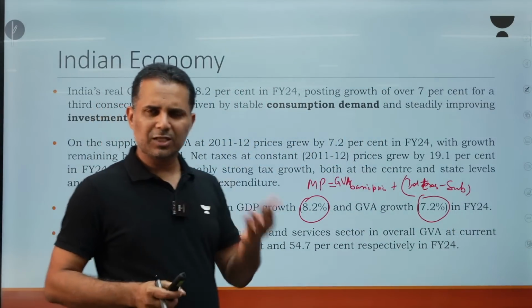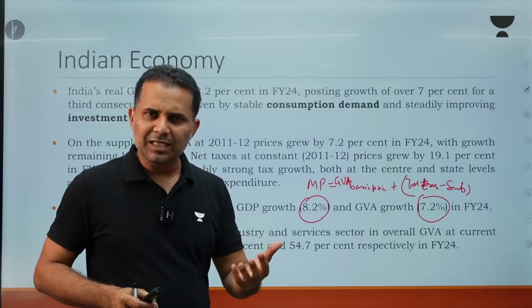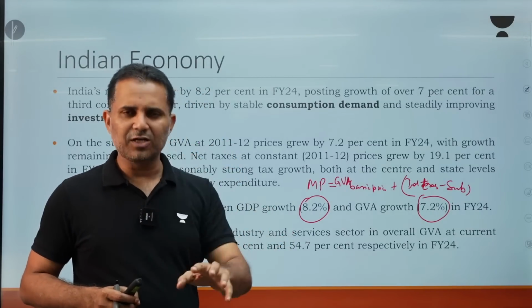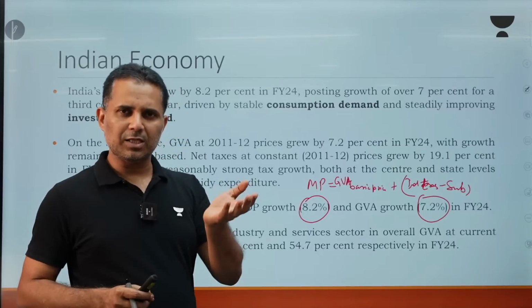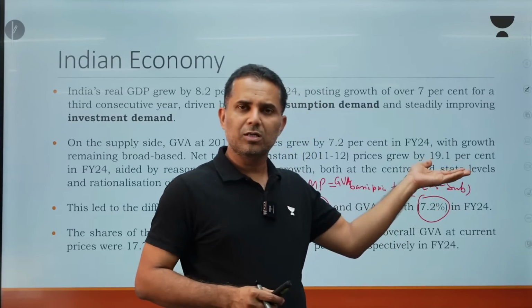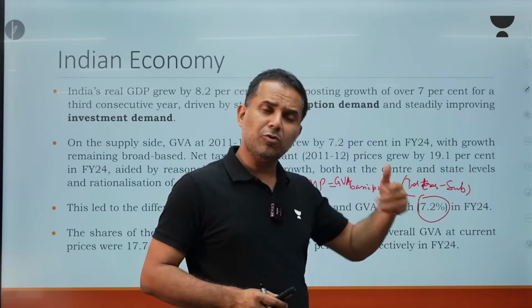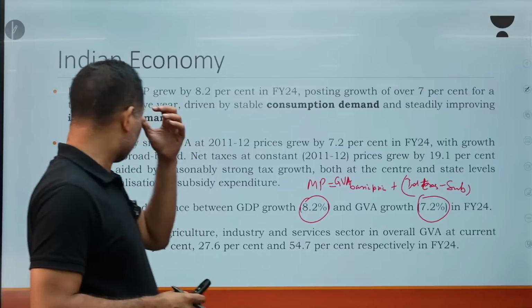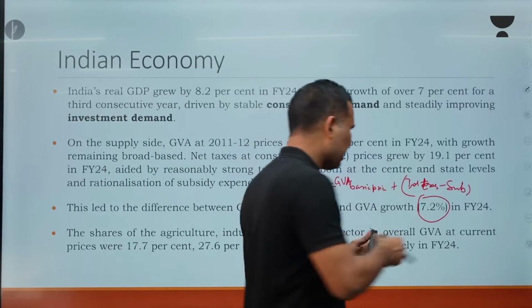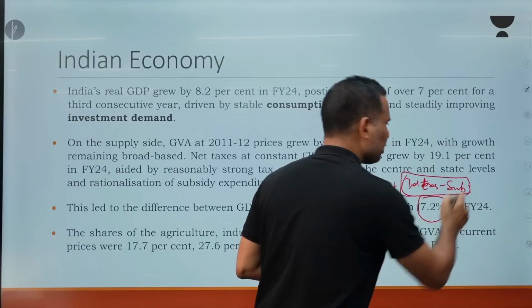In the last few years, as you know, our tax collection has improved a lot and we have rationalized the subsidies. So subsidies we have reduced, taxes we have been able to increase, indirect taxes. So this has increased a lot. This tax minus subsidy has grown at 20%, around 19 point some percentage. You see, 19.1%. So this thing has grown a lot.